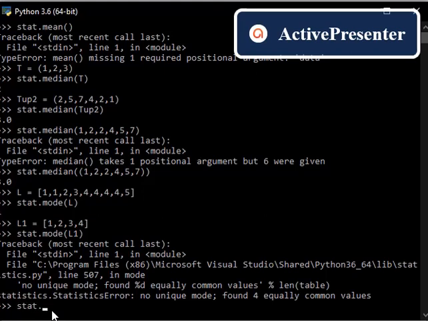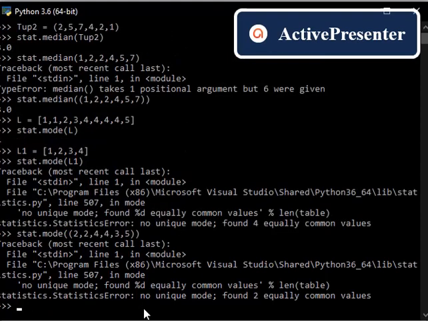I'll check one more scenario where I have two values repeated the same number of times. Then what will be my result? Okay, so I'm going to use a tuple here. Inside this tuple I'm going to use 2, 2, 4, 4, 3, 5. So 2 appears 2 times, 4 appears 2 times, 3 one time, 5 one time. I'm not sure whether I'll be getting 2 or 4. So based on the answer, we can finalize it.